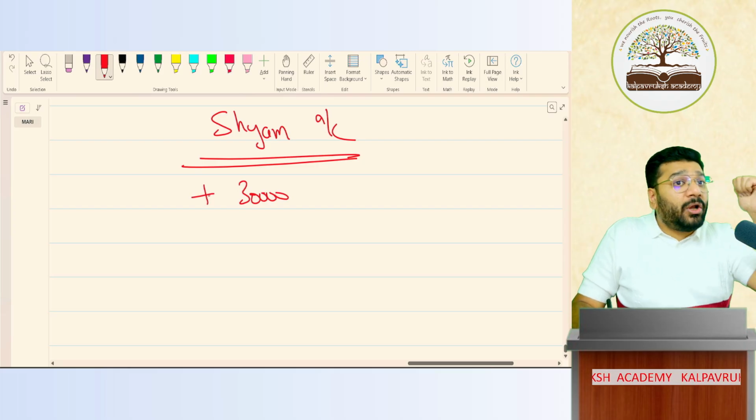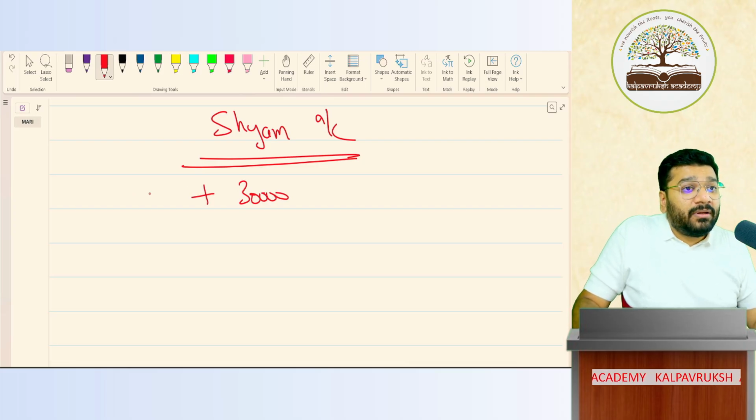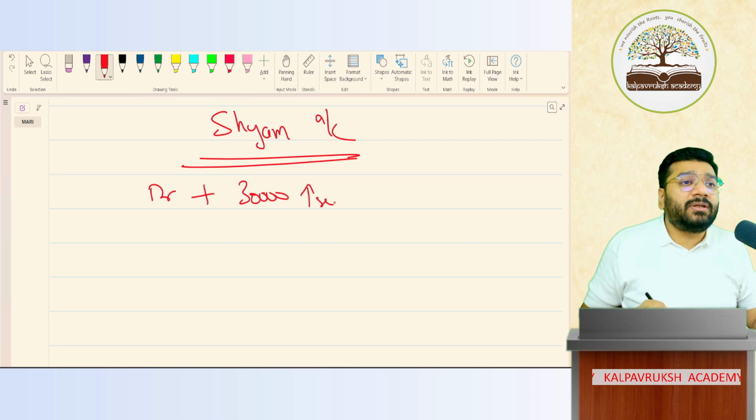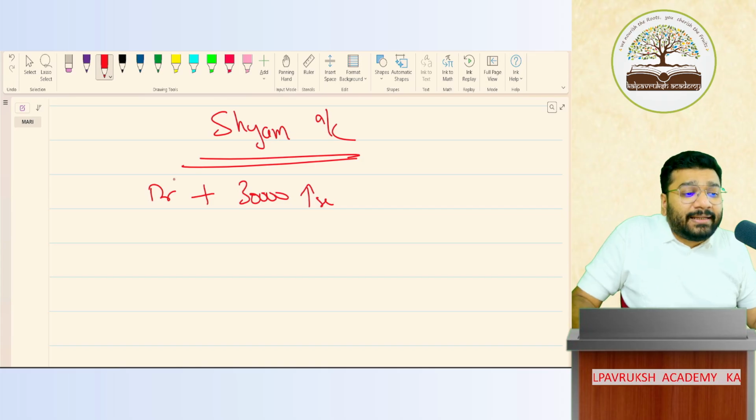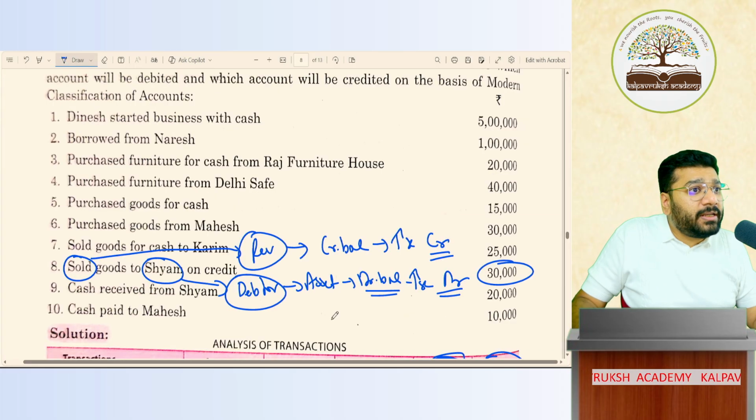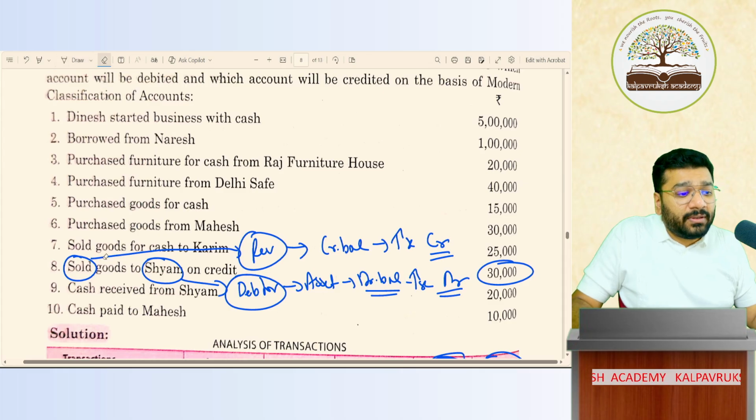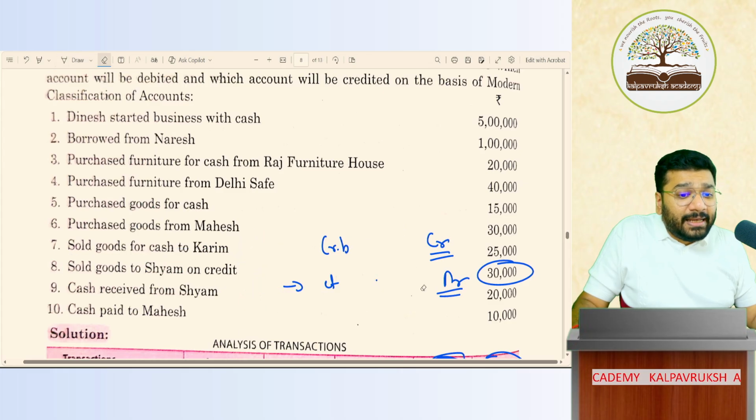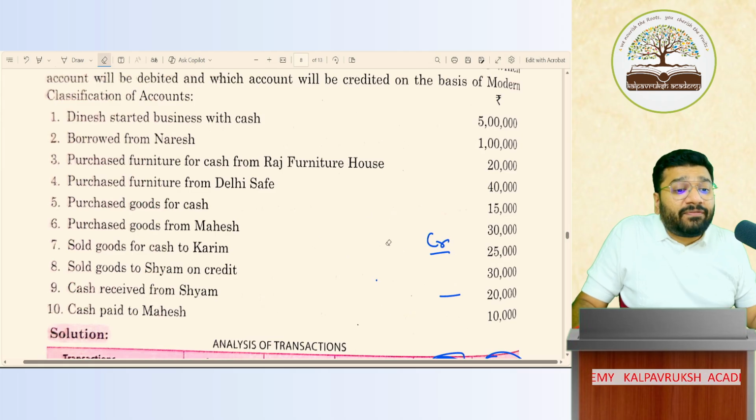This addition happened because of debit or credit? Only if you debit Sham's account, his balance will increase by 30,000. Yes or no? Debit is acting here as plus. Clear or not clear? Now, in the ninth transaction, they're telling that cash is received from Sham.